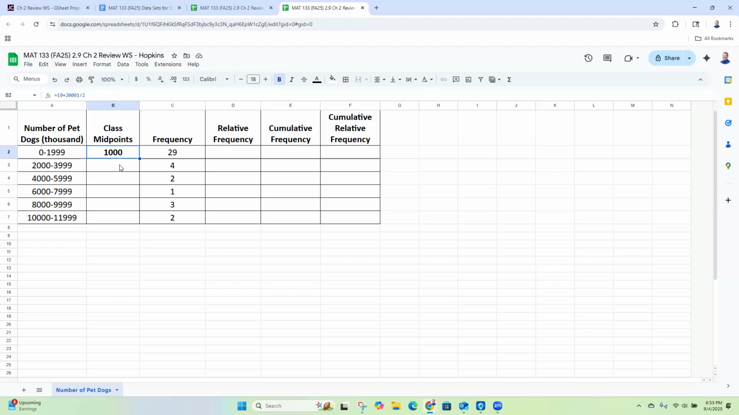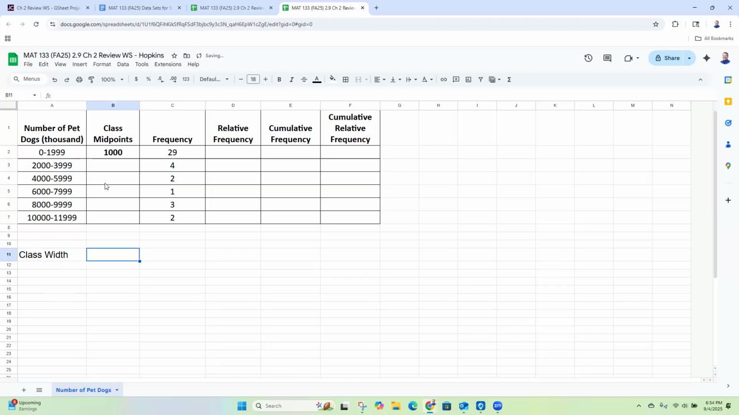Okay, so now that I have this midpoint, I need the other midpoints. Now, I don't want to have to do the same thing over and over, okay? There's only 5 more to go, but if there were like 15 classes, I don't want to have to type that over and over. So instead, I can use the class width, and that's going to make it a lot faster, okay? So the class width is how many numbers are there between 0 and 1999, okay?